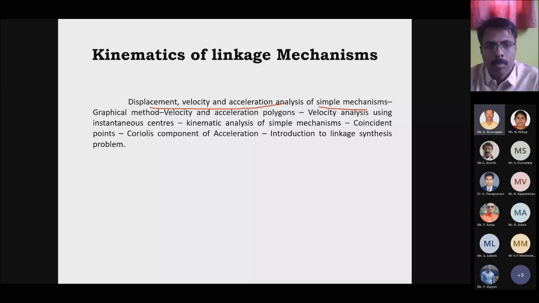This displacement, velocity and acceleration we can solve with the use of graphical method. In that we have velocity and acceleration polygon, where we have to draw the velocity and acceleration polygon. This method is based on two methods. The first one is relative velocity method, and another method is instantaneous center method. Then velocity analysis using instantaneous center is the second method.